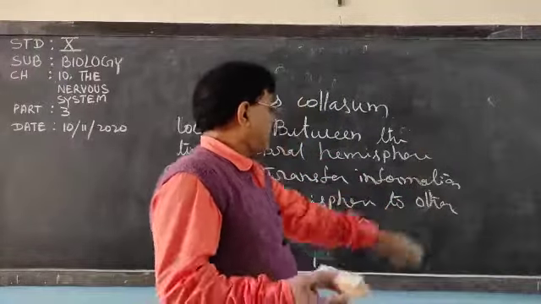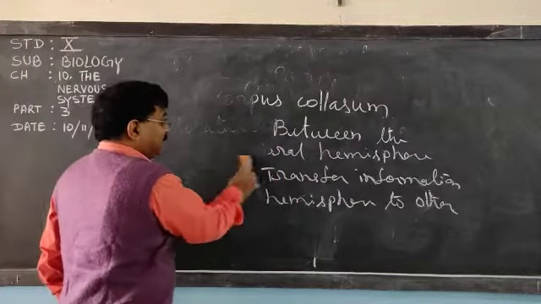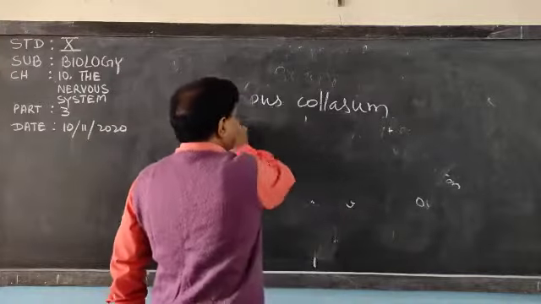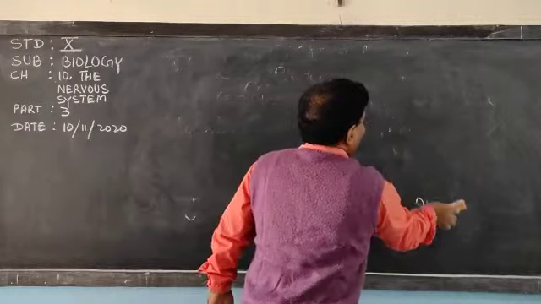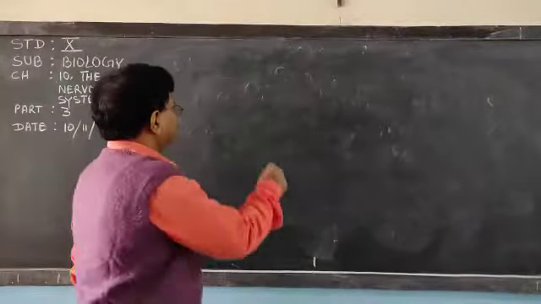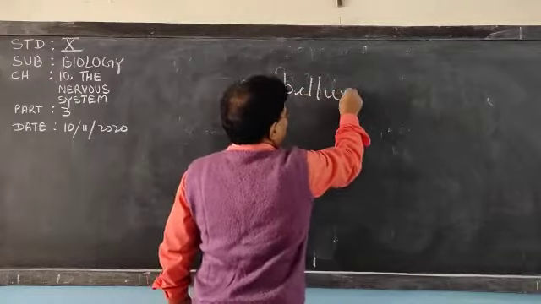So it was about the largest part of the brain, the cerebrum, which is the seat of intelligence, reasoning, memory. Now, the next part is the cerebellum. Okay.